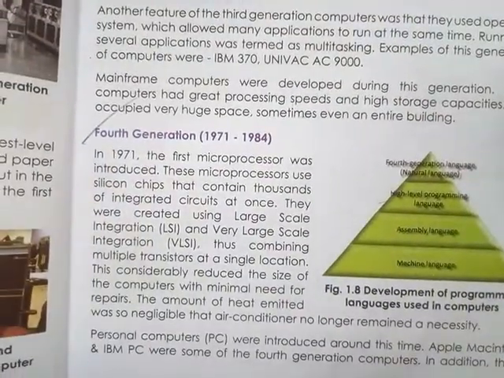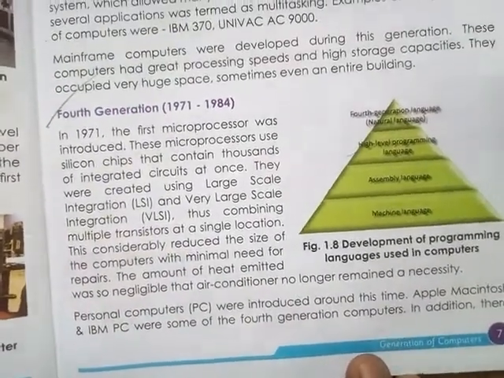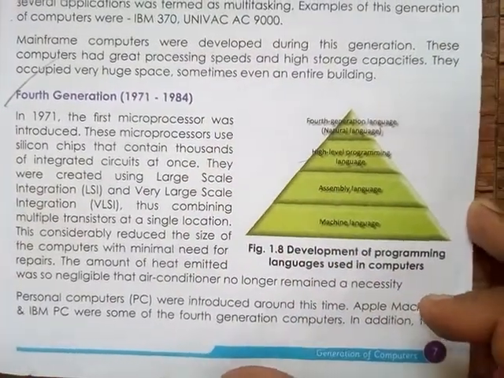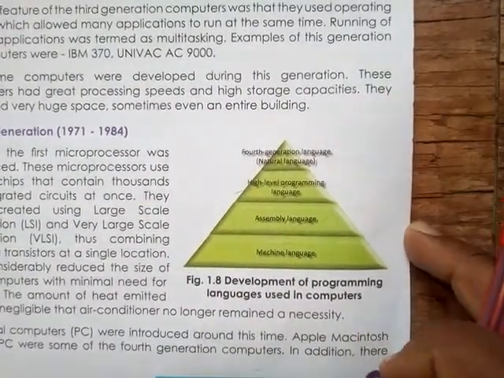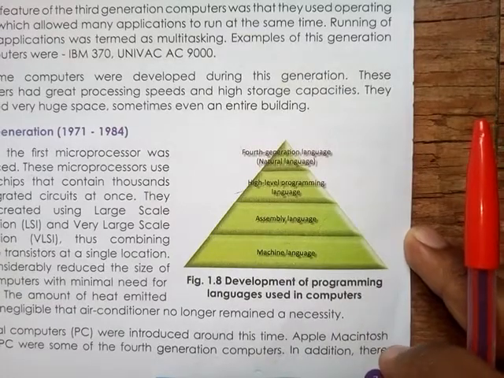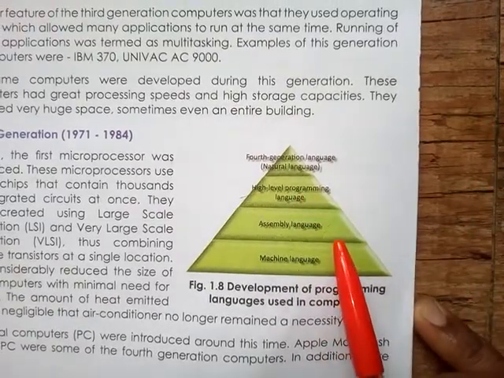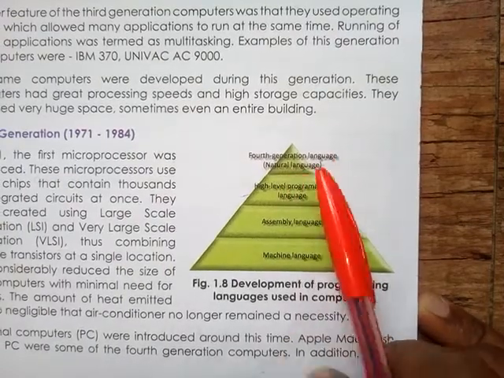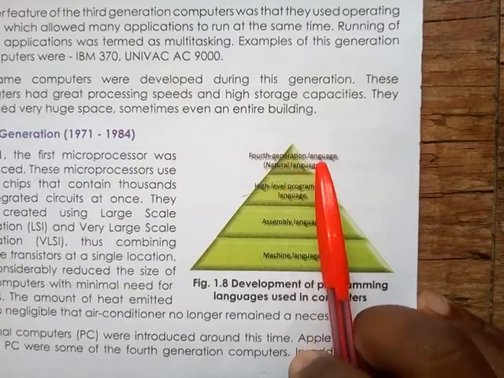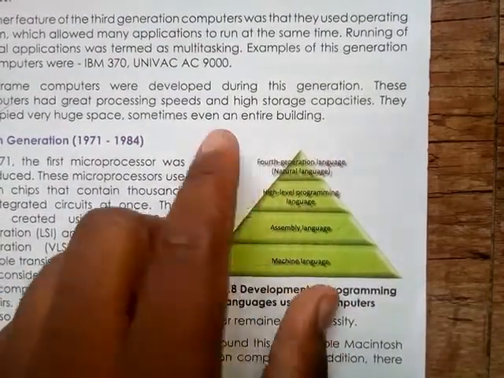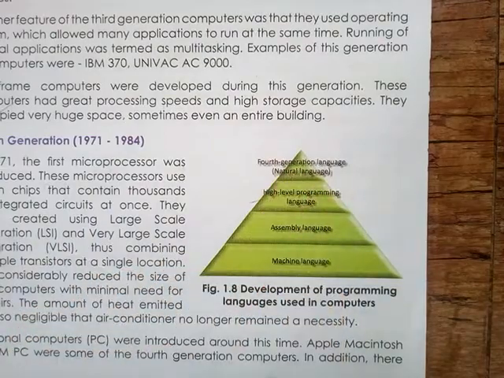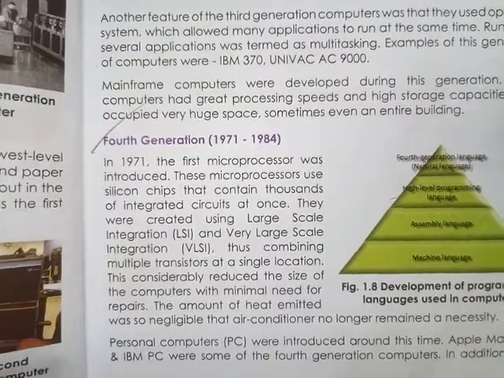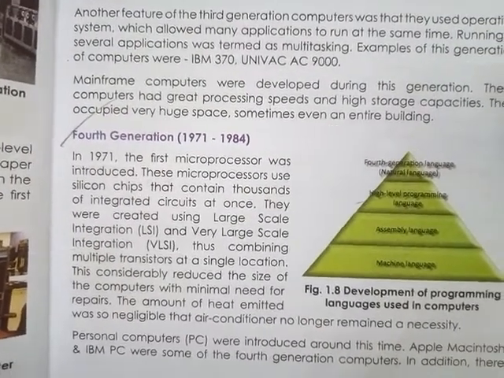Then comes the fourth generation, which started from 1971 to 1984. Here you can see the development of programming languages: first is machine language, then assembly language, high level language, fourth generation language, and natural language. This is the language used in the fourth generation of computers. In 1971 the first microprocessor was introduced.